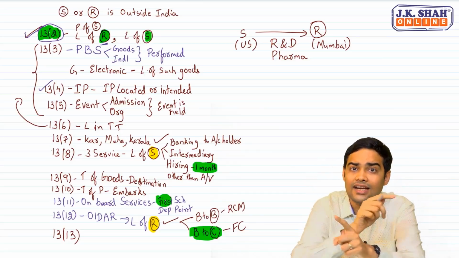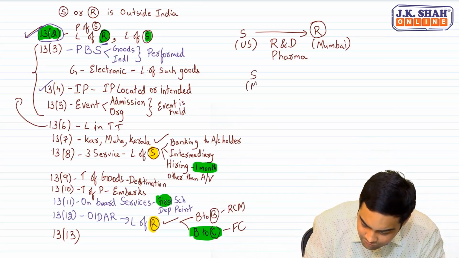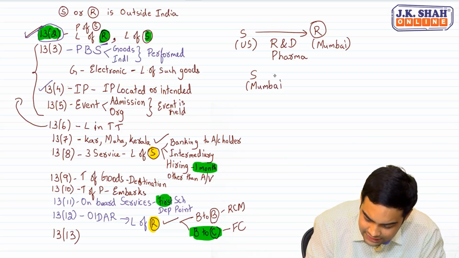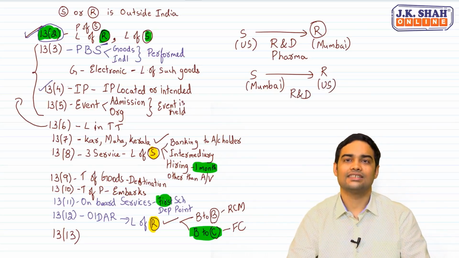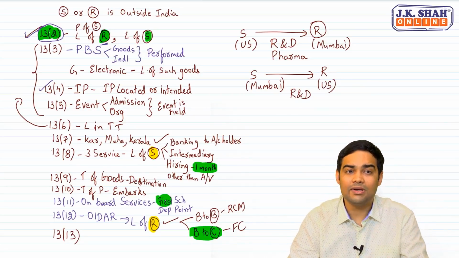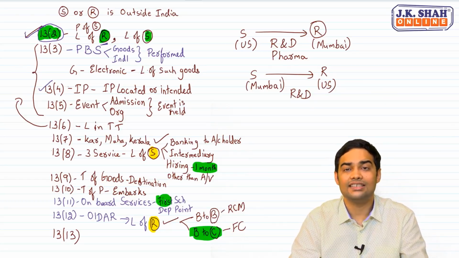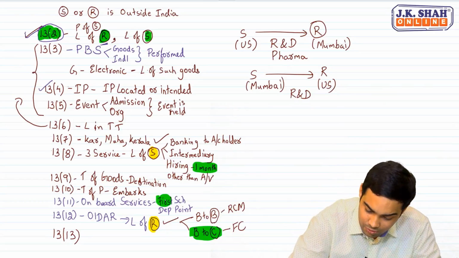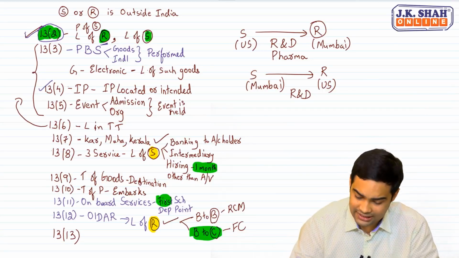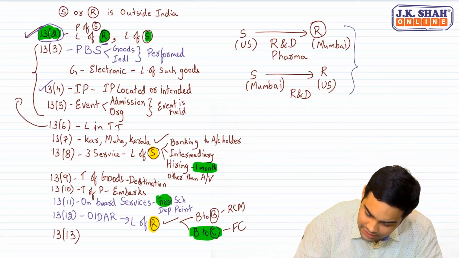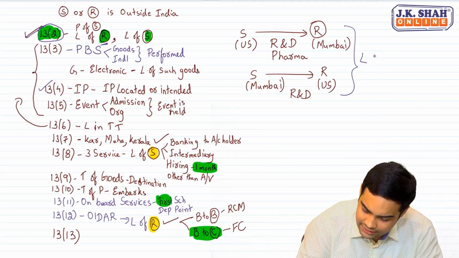Now think from other angle, where the supplier of this testing service is in India and he provides the service to a person in US, that is research and development. In such cases, this was a performance-based service, where the service is performed. Service was being performed in Mumbai. So technically the place of supply would have been in India. But what has government said? Government has said that for research and development, pharma sector related, the place of supply will be location of the recipient.